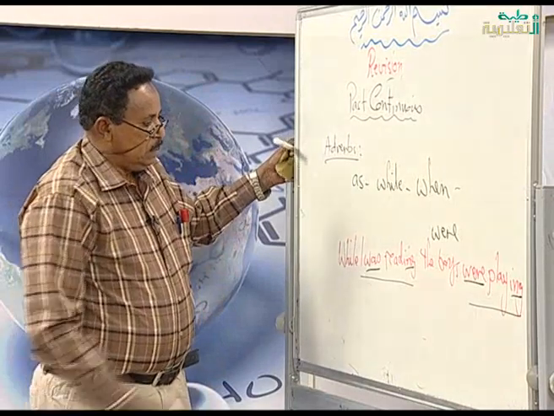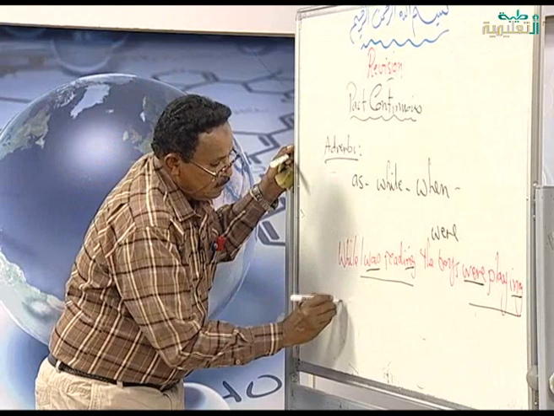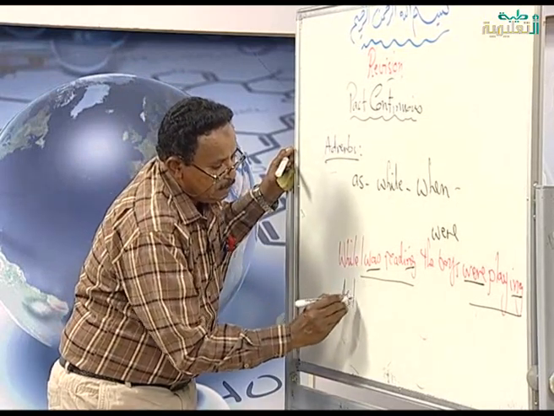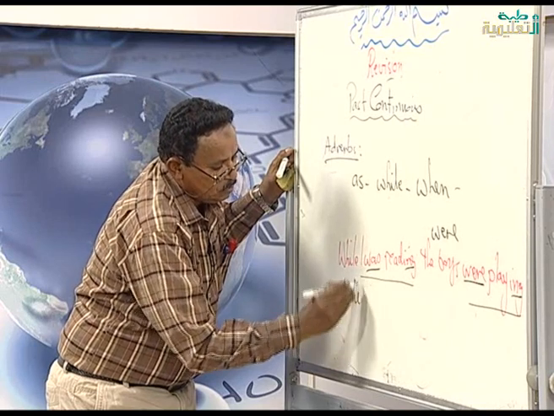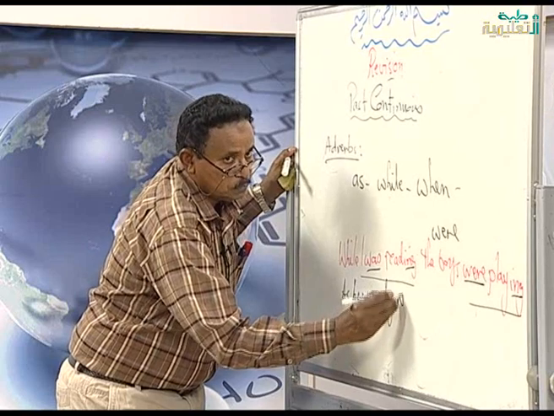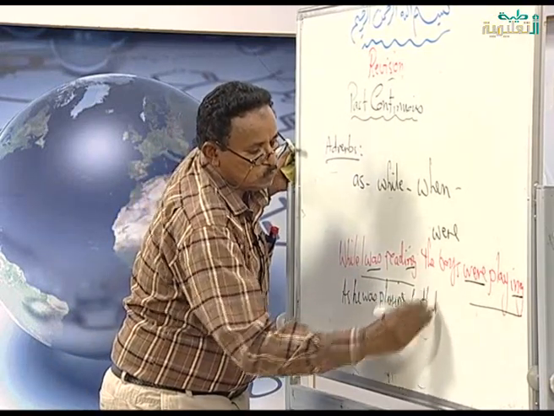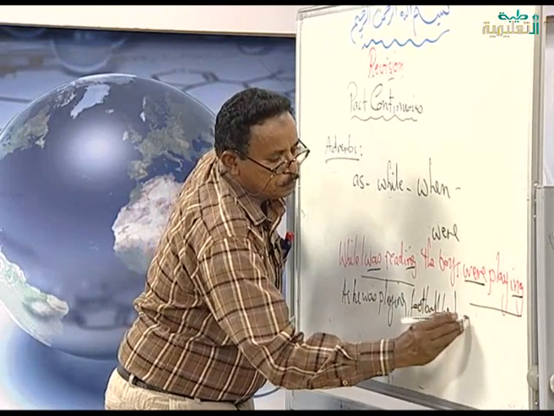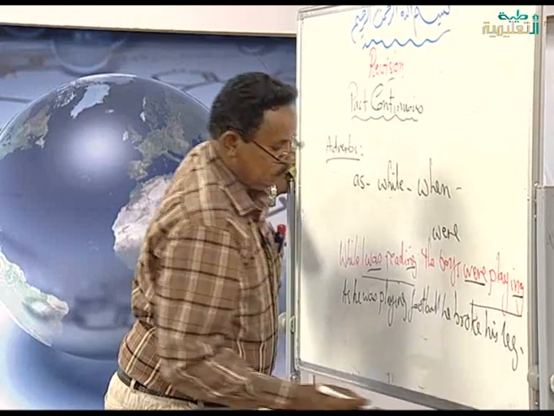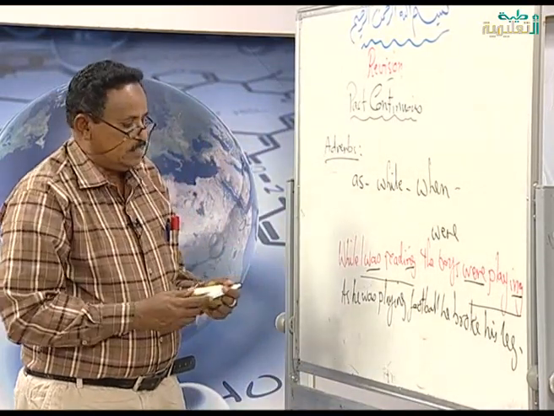Okay. While, or you can say as, he was playing football, he broke his leg. Where is the past continuous in this sentence?